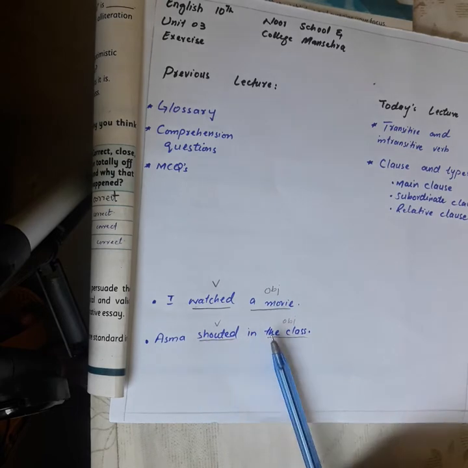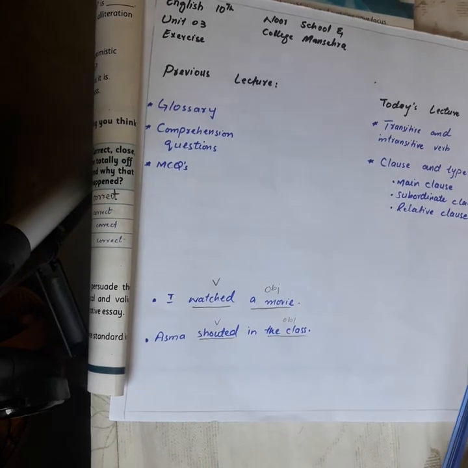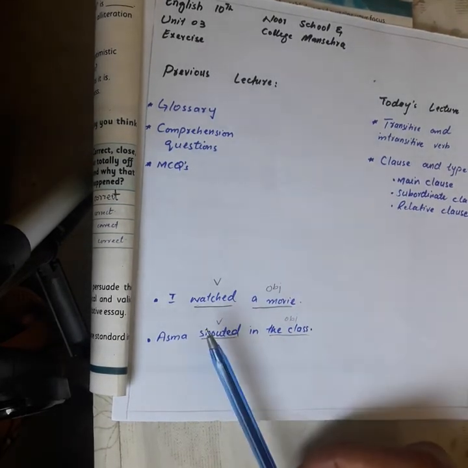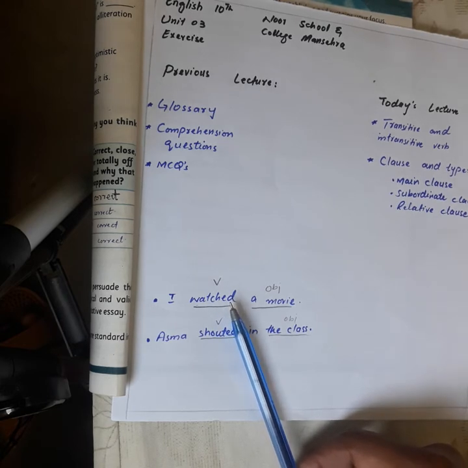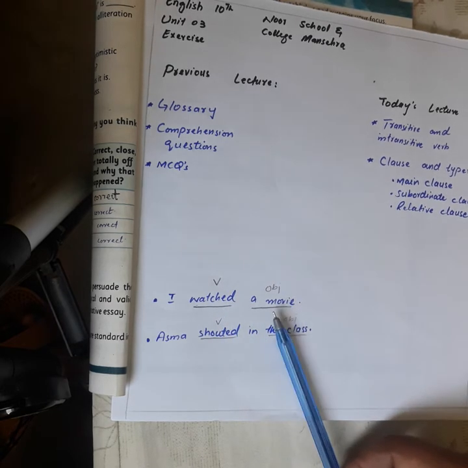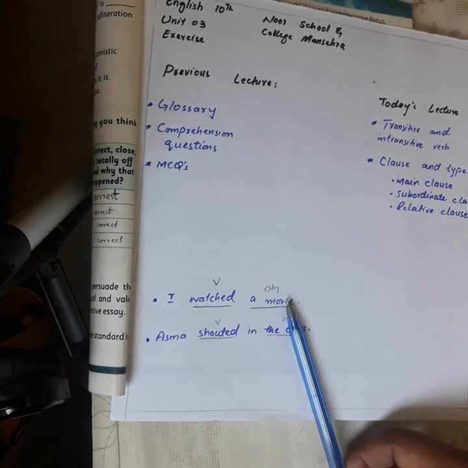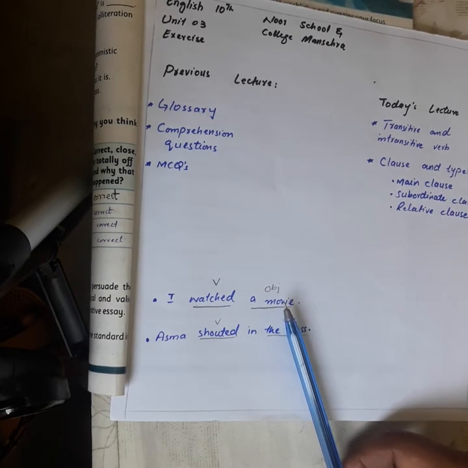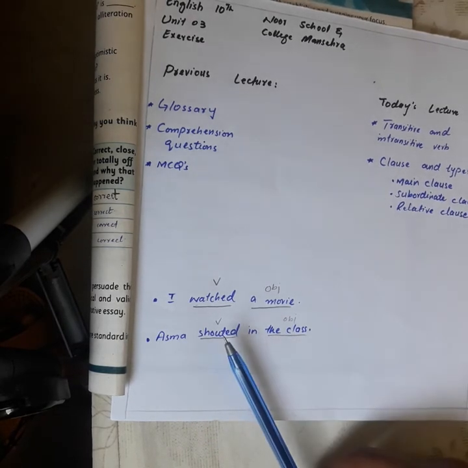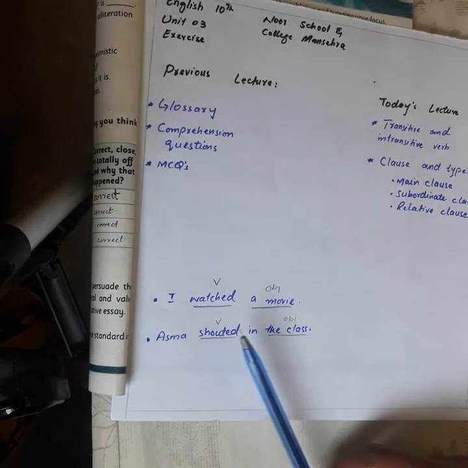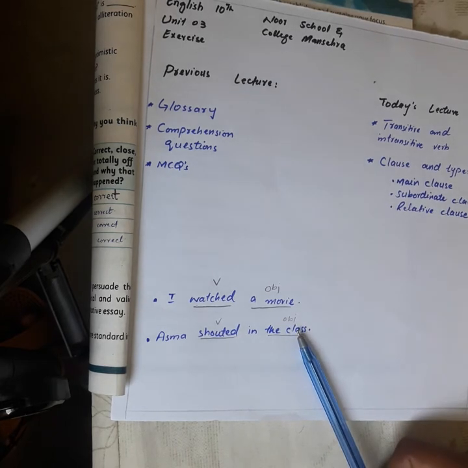So we have two sentences. In the first sentence, the verb is watched, and the object is a movie. In the second sentence, shouted is the verb and the class is the object.